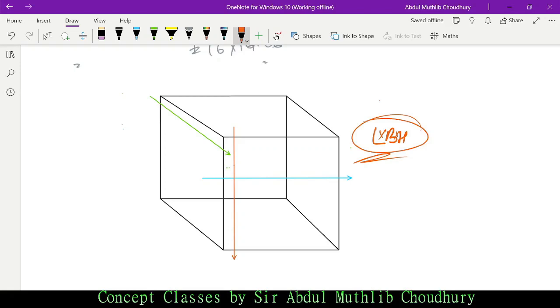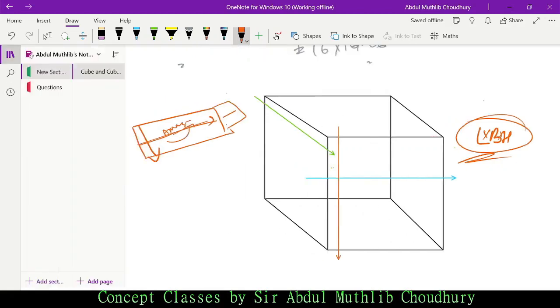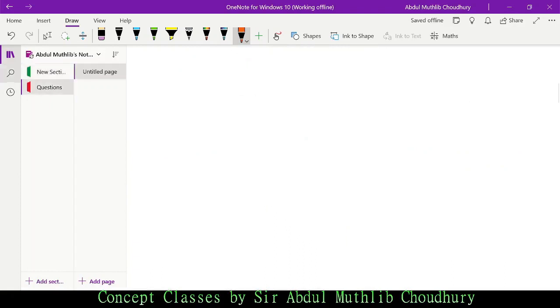Suppose you receive a parcel from Amazon. You must have ordered some goods from Amazon, whatever it is. So this side is called length, and the other side what you have there is called breadth, and this is called height. Simple.